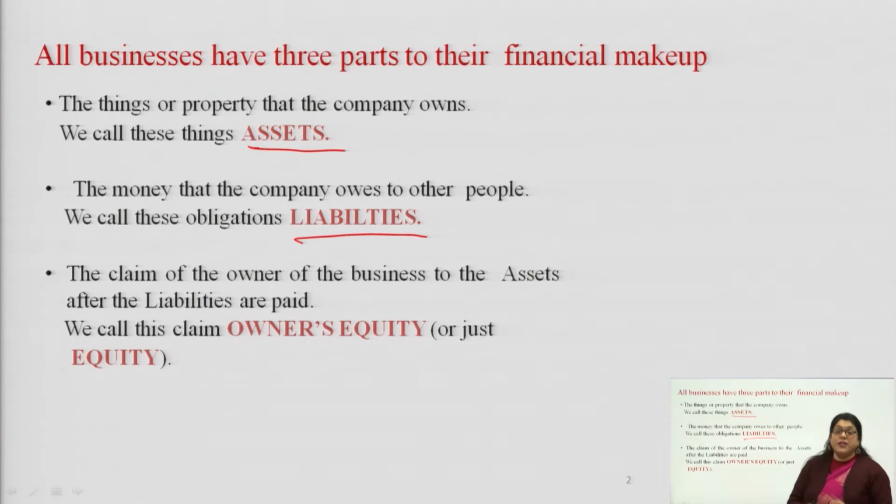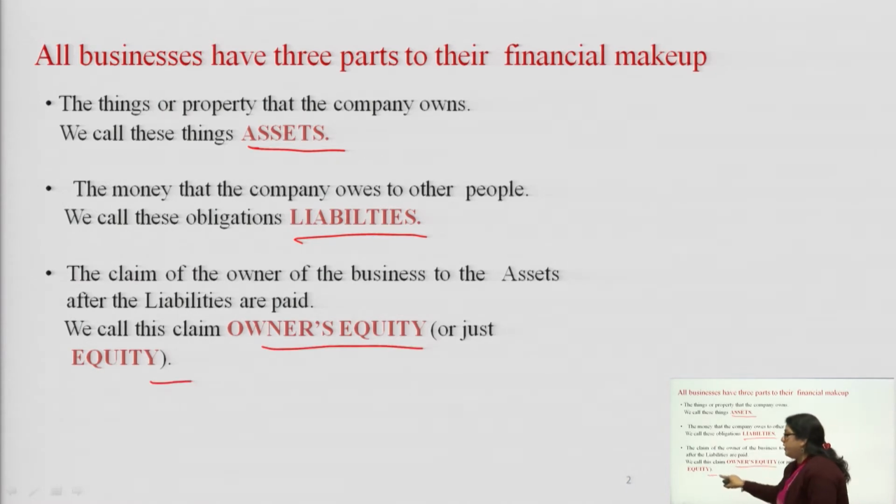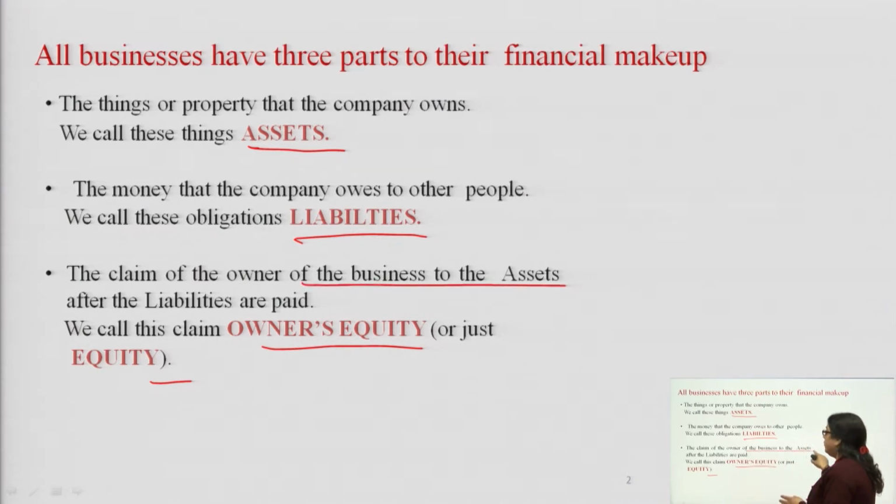Second is the liability. Liability is the things which you have taken from outside people and you are supposed to pay back after some time. The third is the owner's equity, or just equity; we can call it the capital also. It is the claim of the owner on the business after the assets and the liability, whatever is left.